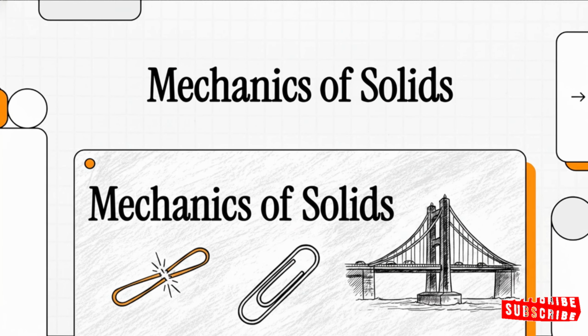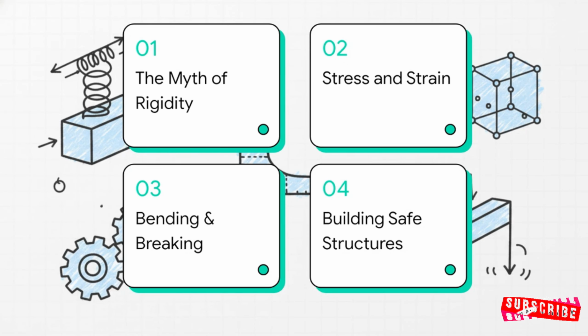Let's jump right in. Here's our quick syllabus for the day. We're going to start by busting the myth of rigid solids, then we'll map out the vocabulary of stress, strain, and stretch. After that, we'll explore bending, breaking, and plasticity, and finally, we'll wrap up with how engineers use all of this to build safe bridges and structures.